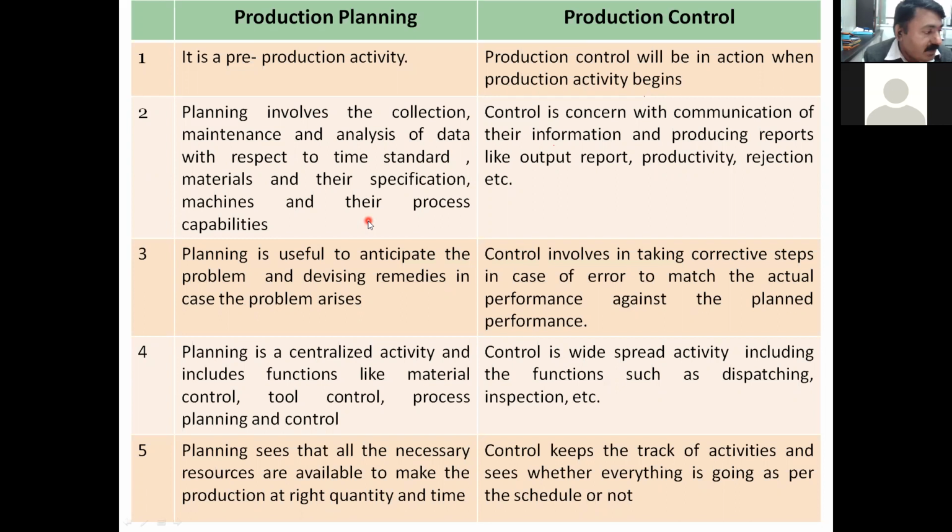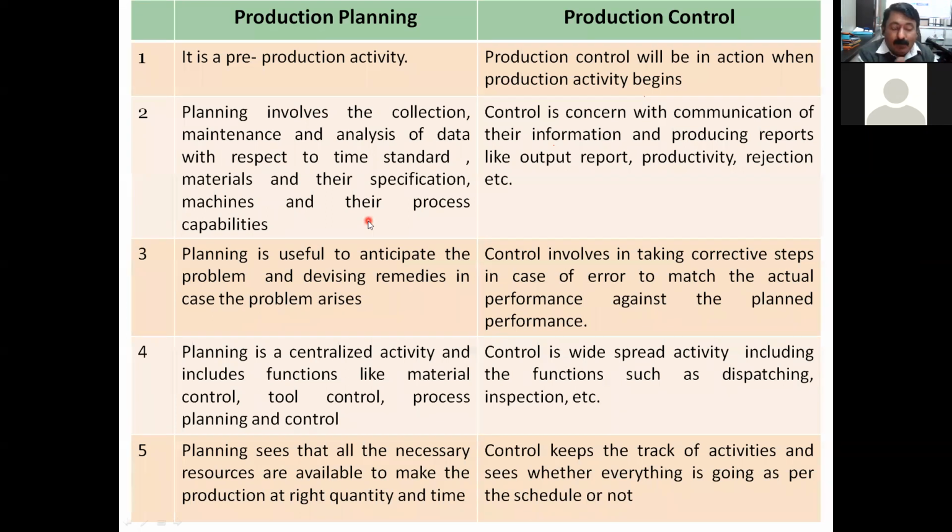So what are the different materials required for this particular design, what are the machines required, and what are the process capabilities? Now I will take another example rather than the refrigerator. Let us again move toward a simple example: if you are manufacturing a gear, there are different methods for gear manufacturing. Let it be gear hobbing, gear generation by special purpose machines, or milling. Assume that you are generating the gear by special purpose machine.